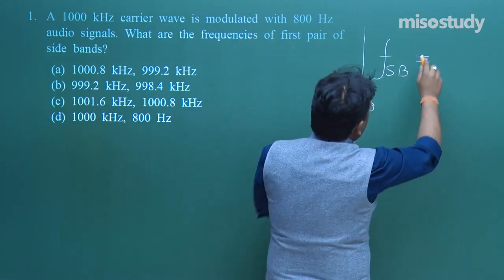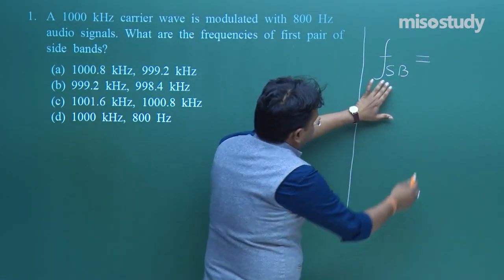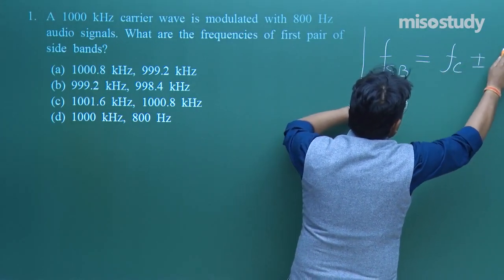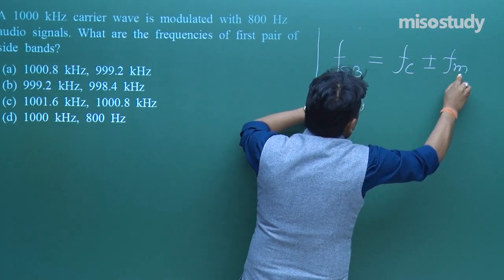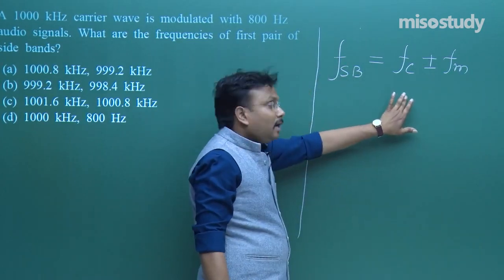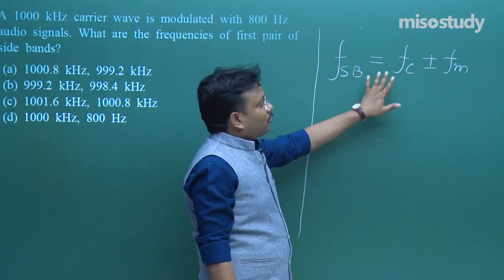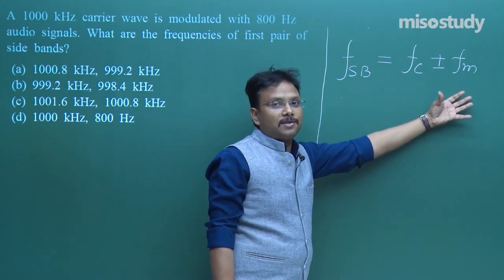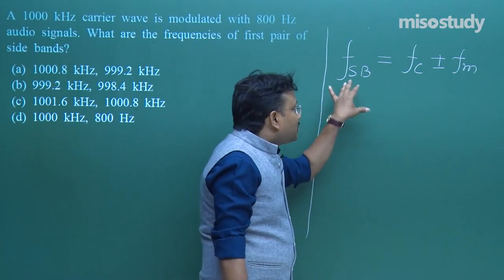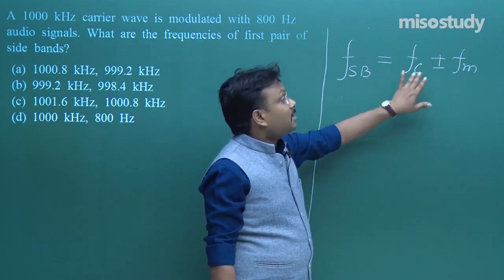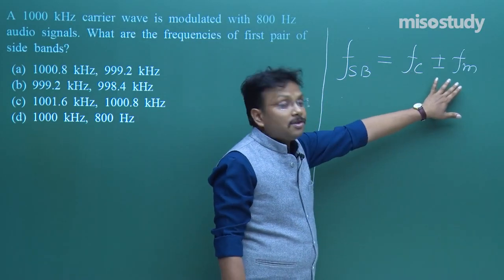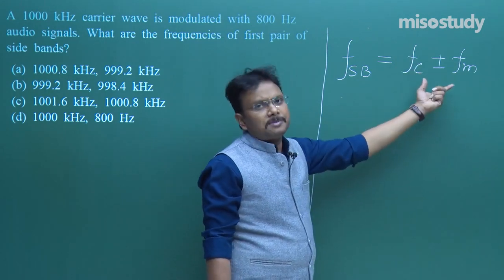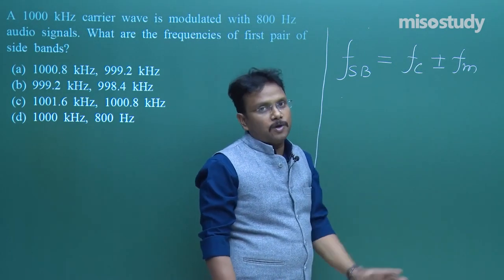Now, frequency of sideband is equal to frequency of carrier wave plus minus frequency of modulated wave. Once again, this formula is very simple: frequency is equal to frequency plus frequency. But what type? This is sideband, this is carrier wave and this is modulated wave. So, first you have to add, then you have to subtract, means plus minus, both ways you have to find the values.